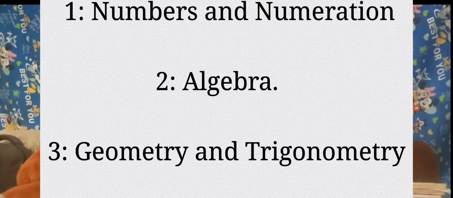Make sure you write down all the topics I'm going to be writing for you. Now, I have three main topics that we are going to be bringing some little subtopics underneath. The first topic is numbers and numeration, in which I have some topics underneath, and the next topic is algebra, in which I have some subtopics underneath. The third topic we are going to be considering here is geometry and trigonometry, in which I have some topics underneath. These are the three main broad topics that have different branches.